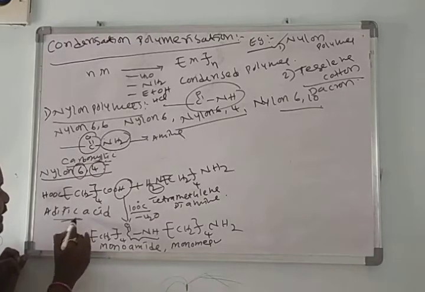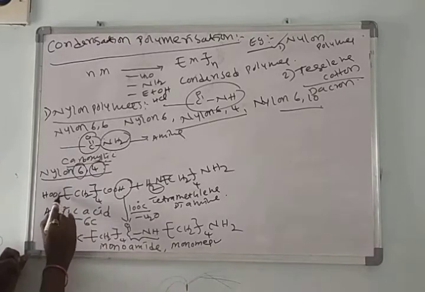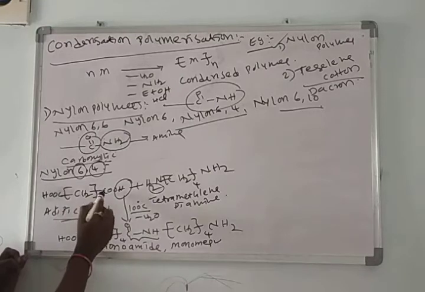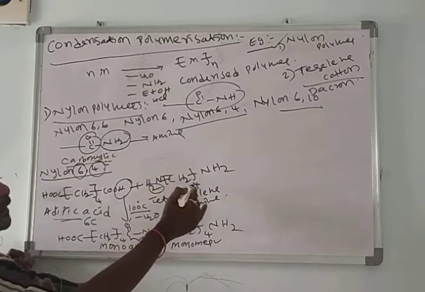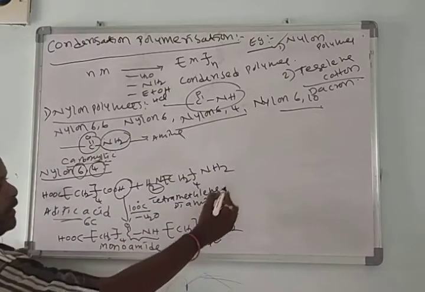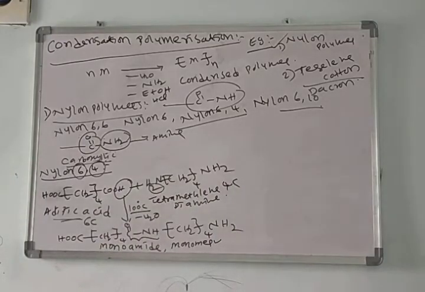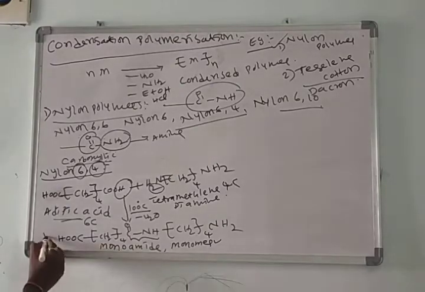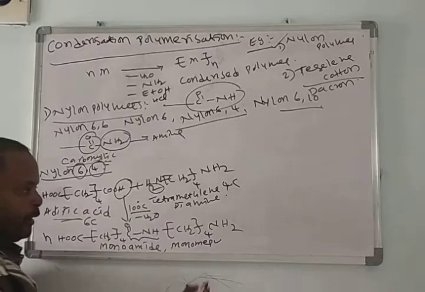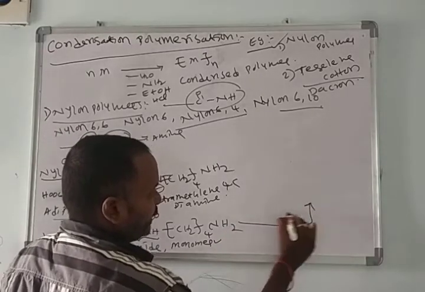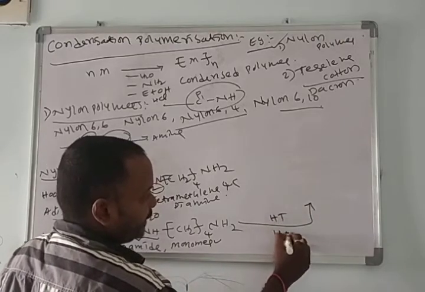Here adipic acid contains 6 carbon atoms, and here the amine contains 4 carbon atoms. That's why we call it nylon 6,4 polymer. We get the monomer by the reaction between adipic acid and tetramethylene diamine at 100 degrees centigrade. Then it undergoes polymerization at high temperature and high pressure.